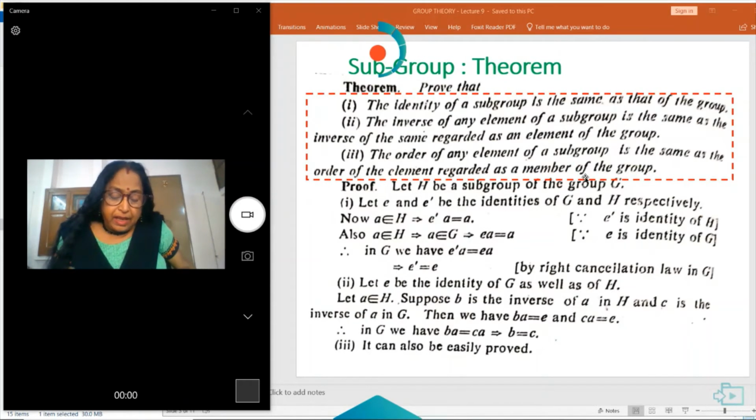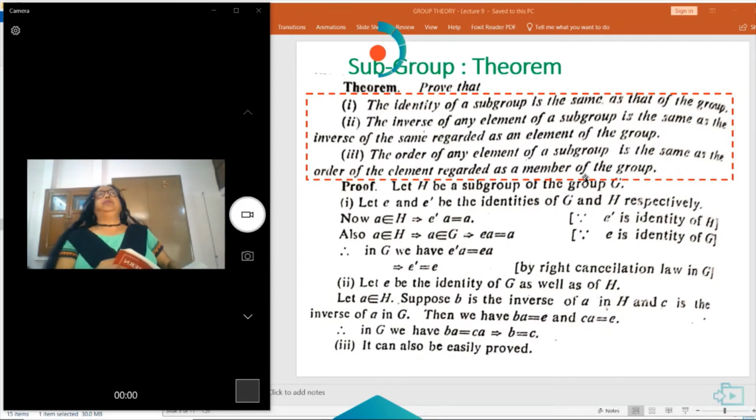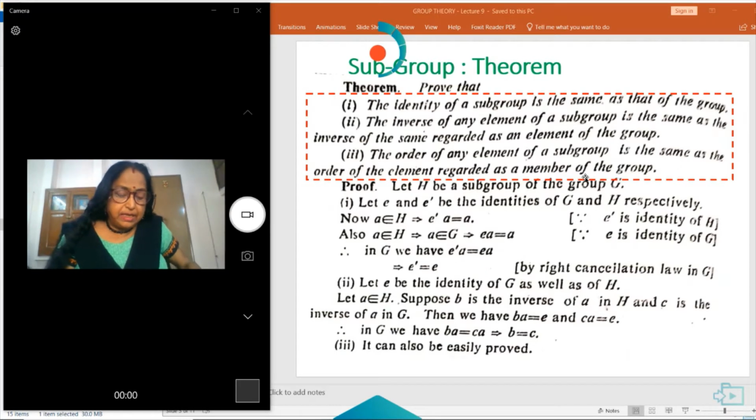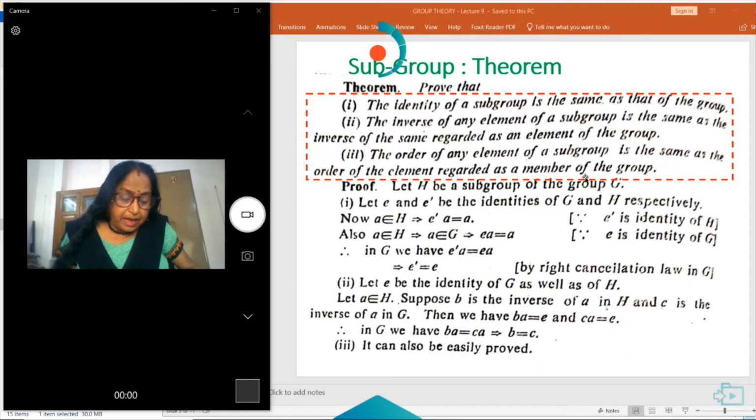Now the theorems. First, the identity of a subgroup is the same as the identity of the group. Suppose G is a group with identity E and H is a subgroup of G. Let E and E dash be the identities of G and H respectively.